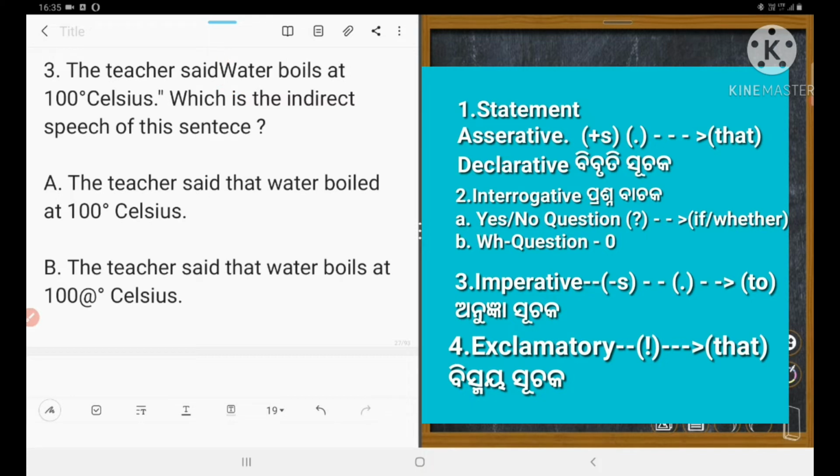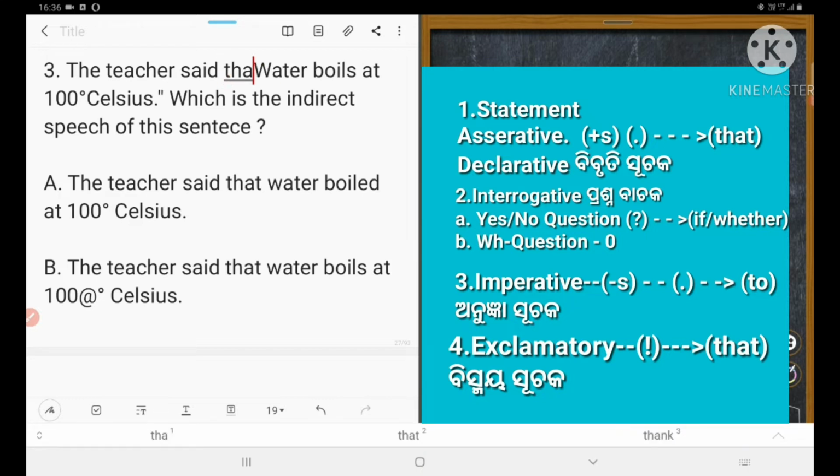This sentence in inverted comma is a statement, so instead of the inverted comma we shall use "that." W will become a small letter. Water boils at... and here we shall remove the inverted comma. Could you understand? So the tense will not change.